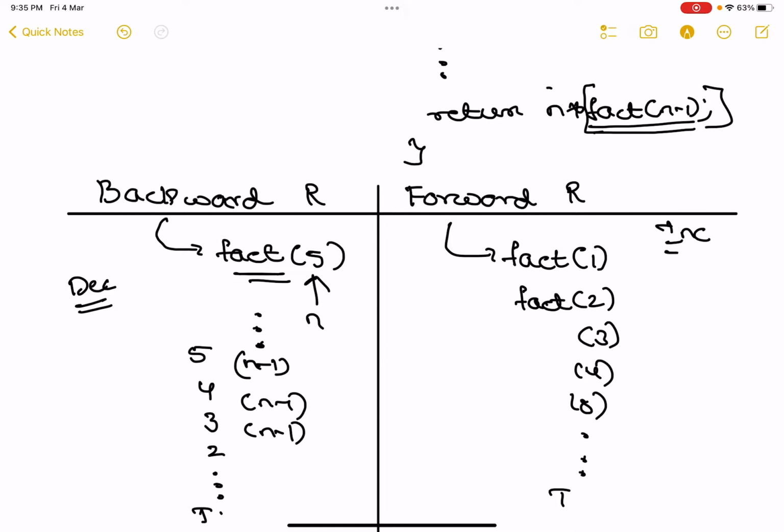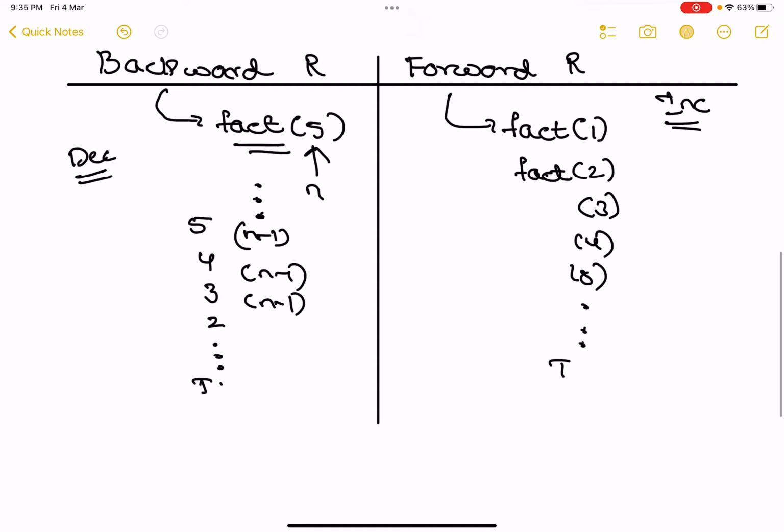Why am I telling this? Today I'll explain both forward recursion as well as backward recursion, by which you can perform any type of recursion without any problem. You can write such programs yourself too. So first, let's write backward recursion.